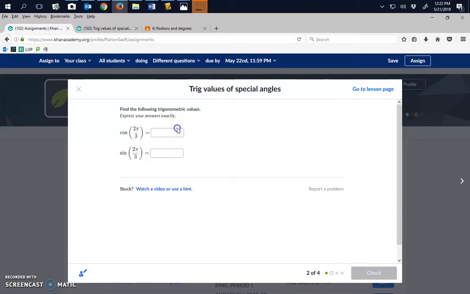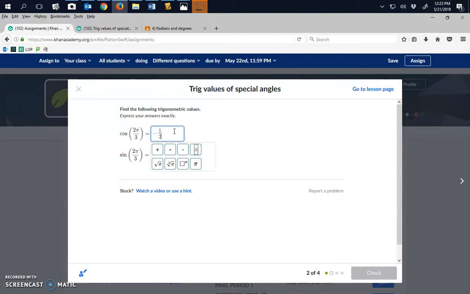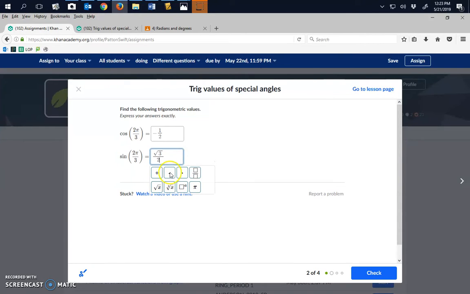So cosine of 2 pi over 3 is equal to negative 1/2. And sine of 2 pi over 3 is equal to square root of 3, right arrow, get my cursor out of the radical, divided by 2. And we'll check our answer, and it's right.